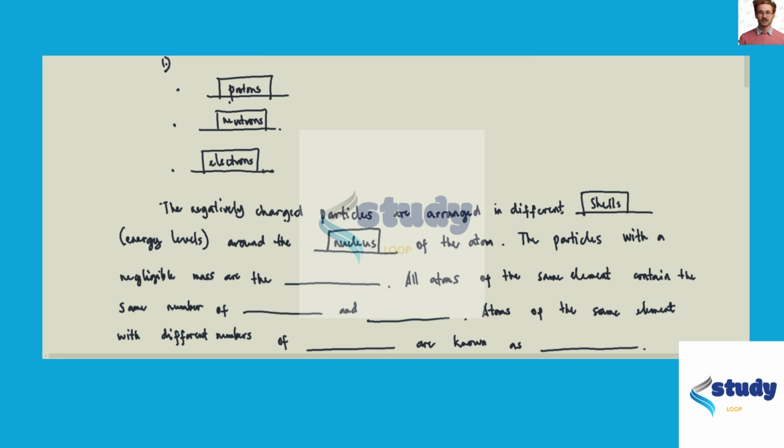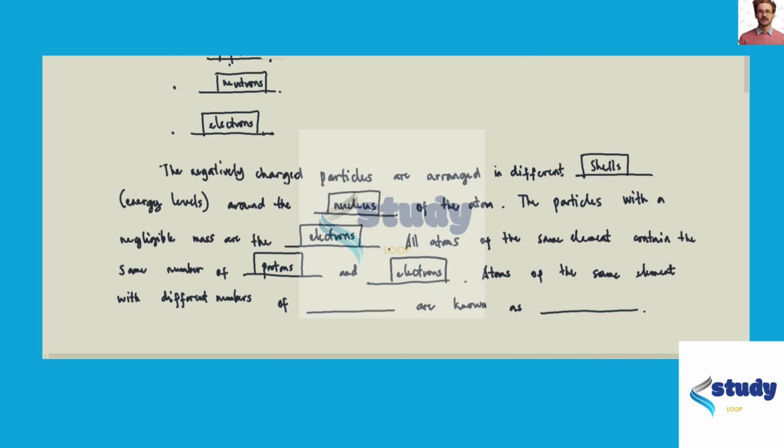of the atom. So the particles with a negligible mass are the electrons. All atoms of the same element contain the same number of protons and electrons. And atoms of the same element with different numbers of neutrons are known as isotopes.